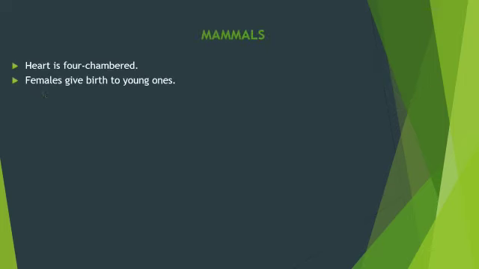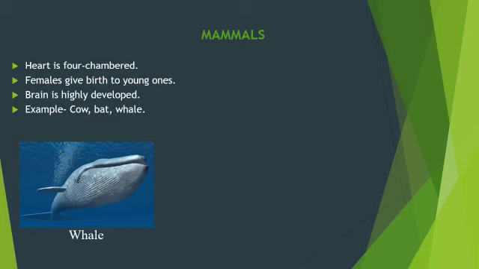Next group is mammals. The features are: body is covered by hair, they are warm-blooded animals, females give birth to young ones, heart is four-chambered, sweat glands are present in the skin. Example, cow, bat, whale, human beings, etc.